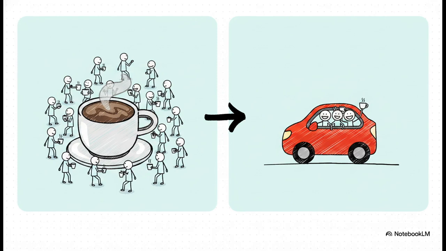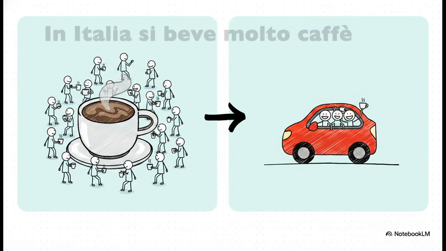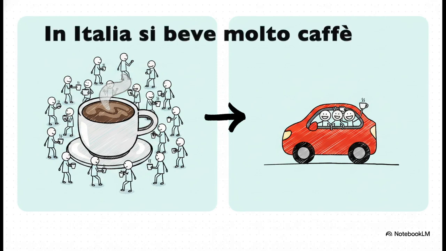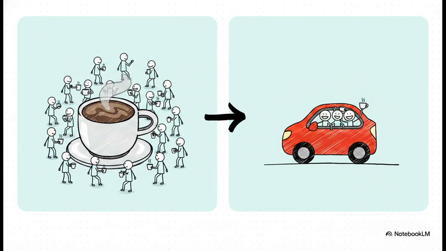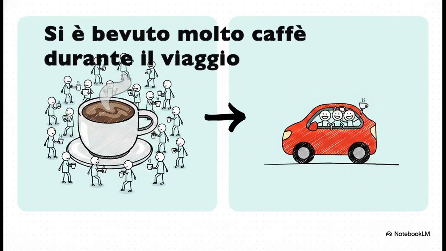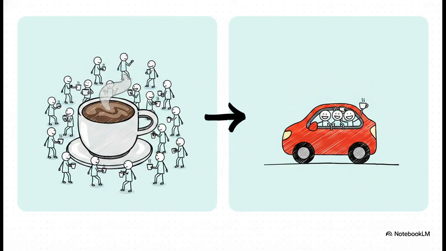Let's look at one more example to really hammer this home. In Italia si beve molto caffè is a general cultural habit. People drink a lot of coffee in Italy. But say, si ha bevuto molto caffè durante il viaggio, and it brings it right down to a personal level. The crucial takeaway is that translating the past tense version as people drank a lot of coffee just feels completely unnatural. The speaker is implicitly part of the action, so we is absolutely the most accurate translation.